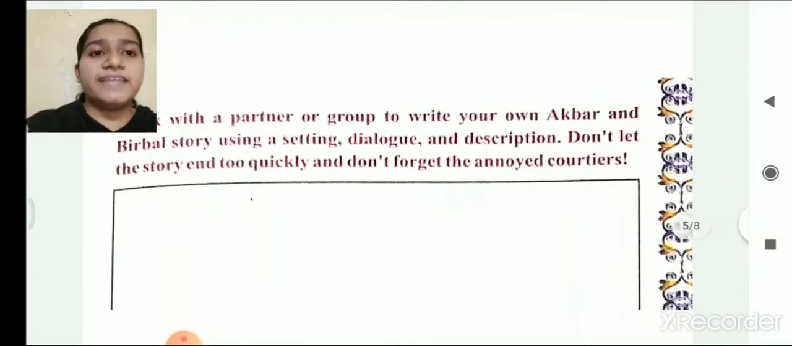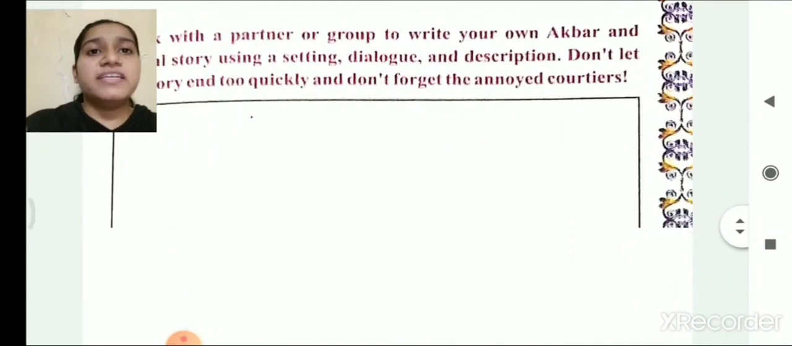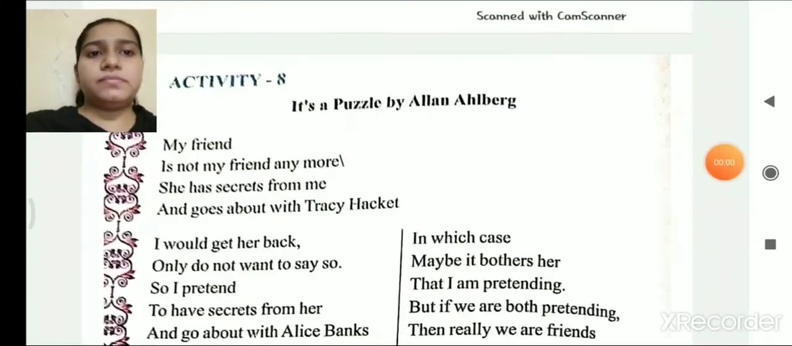Don't let the story end too quickly, and don't forget the annoyed courtiers. So here, in this activity, we need to write a story. This story must be based on Akbar and Birbal and also the courtiers. So try to make your own story, which may include some interesting facts and puzzles in it. This story is what you need to write by yourself in your fair book. And once we get back to our regular class, we will discuss the story of each and every student in order to get more amazing stories.